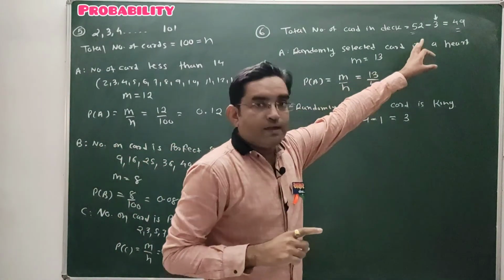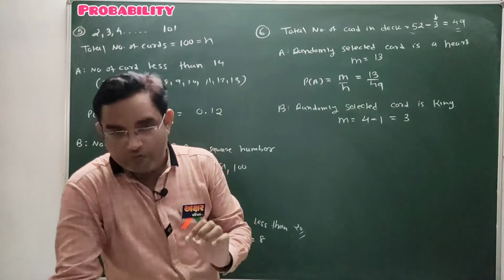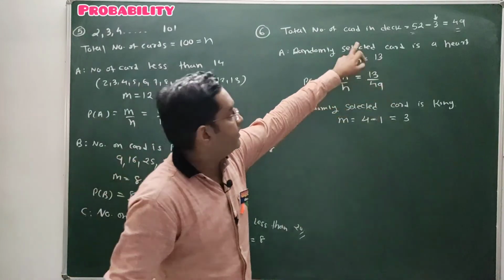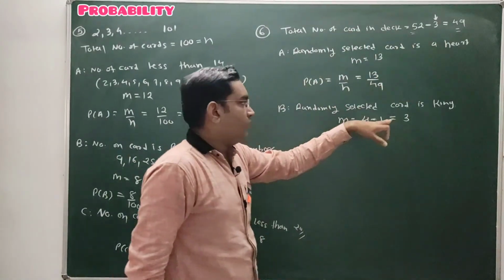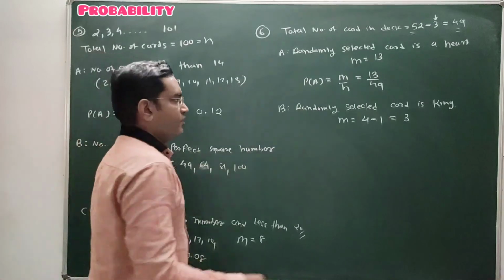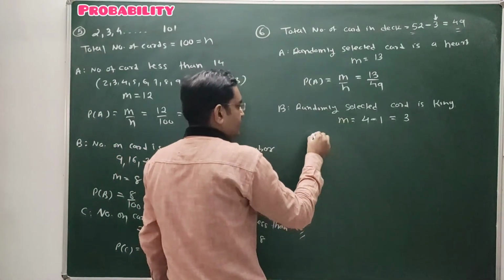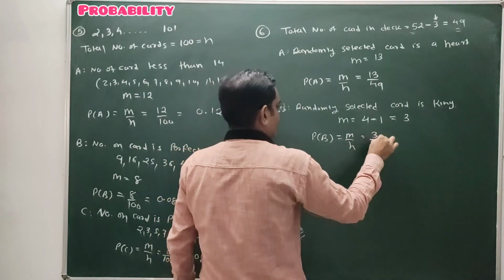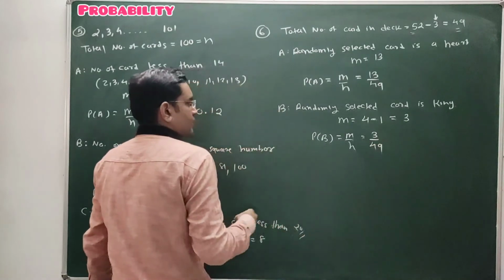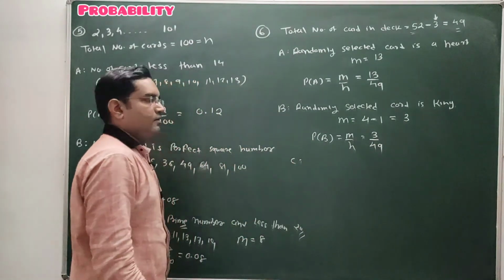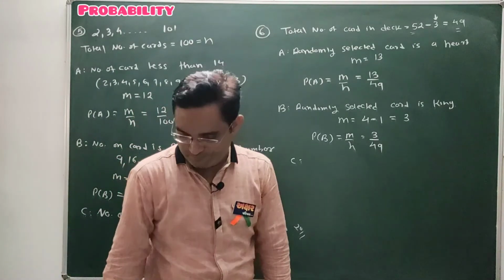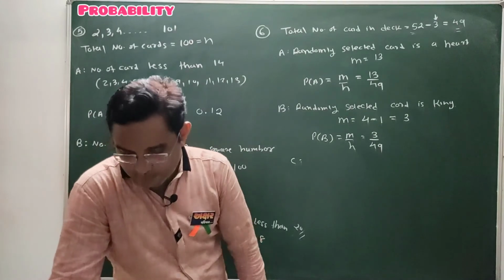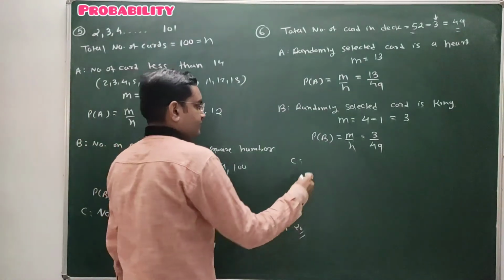We have removed a total of 3 cards from the playing cards. What have we removed? We have removed the king, queen and jack of clubs. 3 cards are removed from the deck, so now only 3 kings are present. So the probability of selecting a king is m upon n. A total of 3 kings and a total of 49 cards, so the probability of selecting a king is 3 upon 49. Clear?